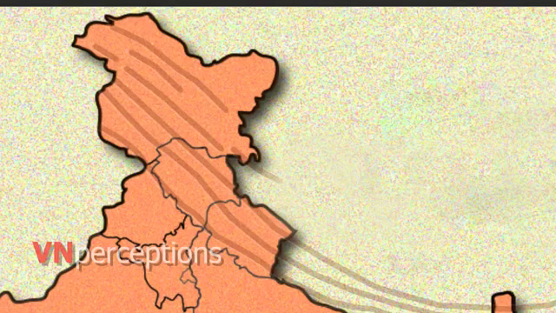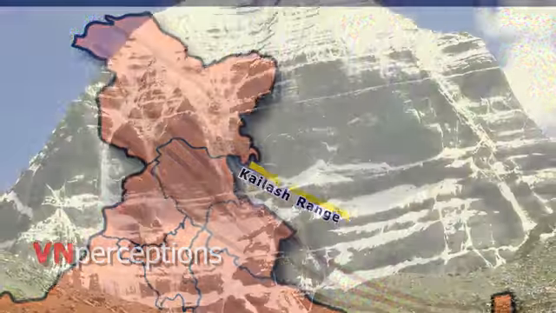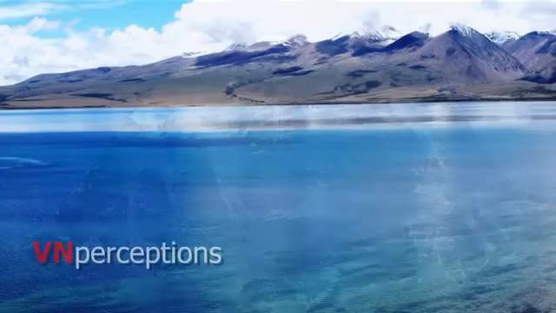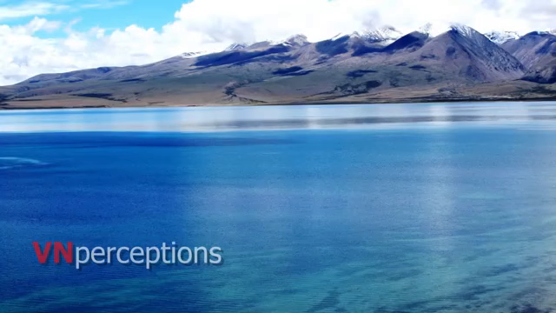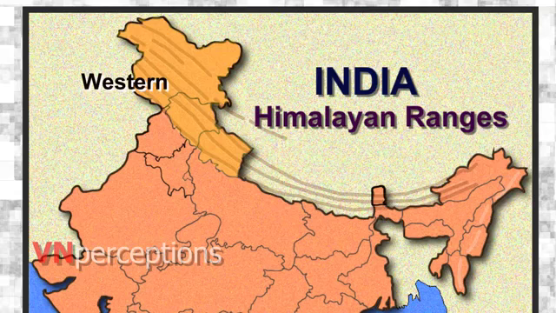The next one is the Kailash Range. Now, this range lies entirely outside Indian territory. The Kailash Peak and Mansarovar are the prime attraction for pilgrims. From west to east, the Himalayas are divided broadly into three mountainous regions that are western, central, and eastern.